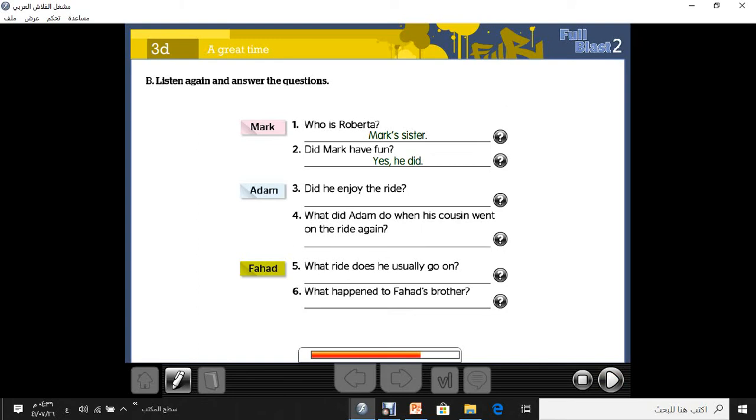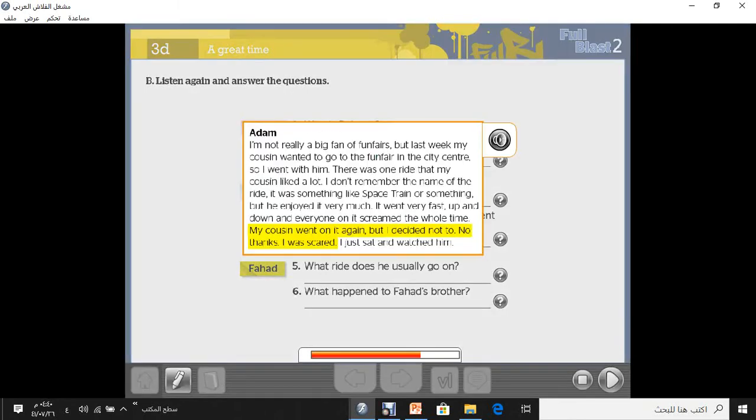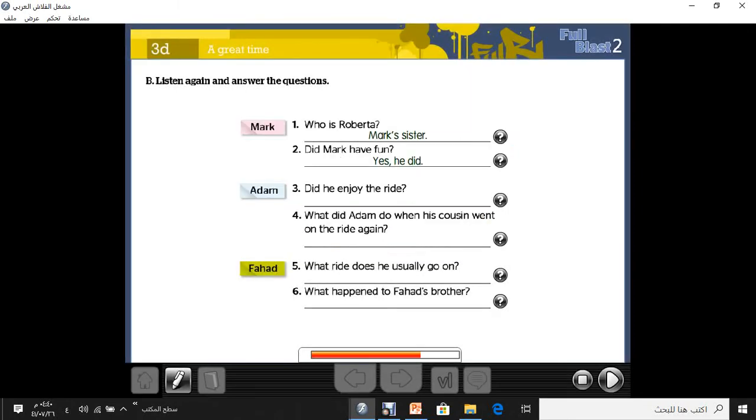Okay, Adam, number 3. Did he enjoy the ride? Did Adam enjoy the ride? My cousin went on it again, but I decided not to. No thanks, I was scared. Here we can know the answer. Did he enjoy the ride? No, he didn't. Okay, question number 4.